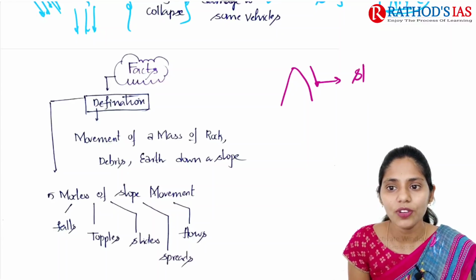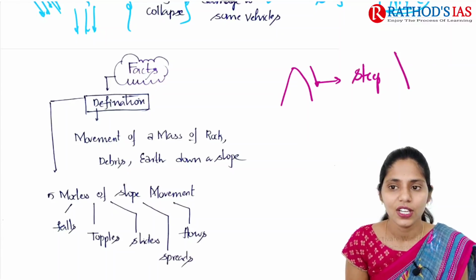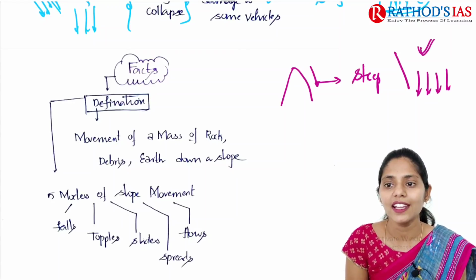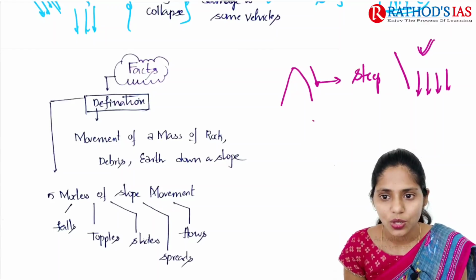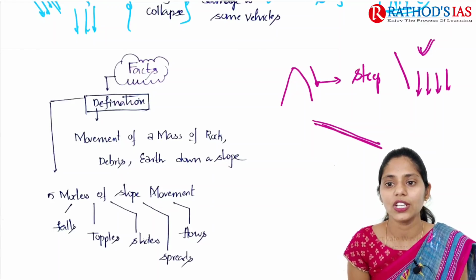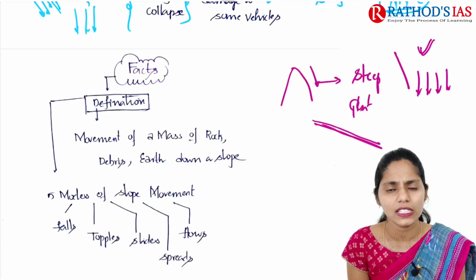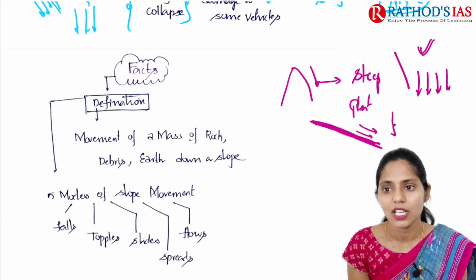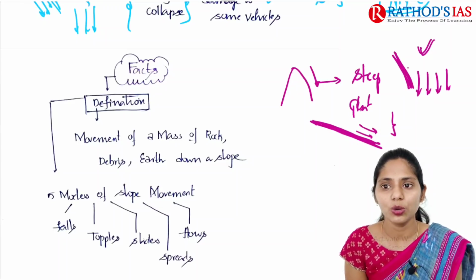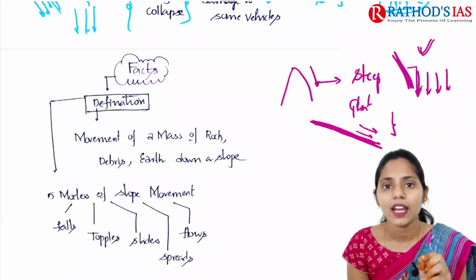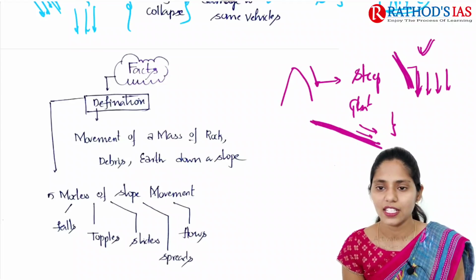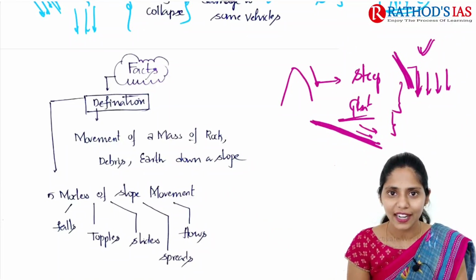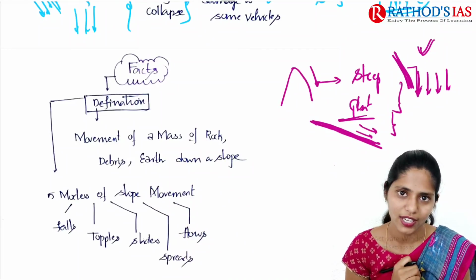Whenever a slope is steep, that means we have great intensity, so we can see there is a high chance of a landslip. Whenever slopes are very gentle, that means we do not have any steep slope, so this takes some time. But whenever we have steep slopes, we can experience rapid and very fast landslides compared to gentle slopes. So this is one important factor that mainly determines landslides.